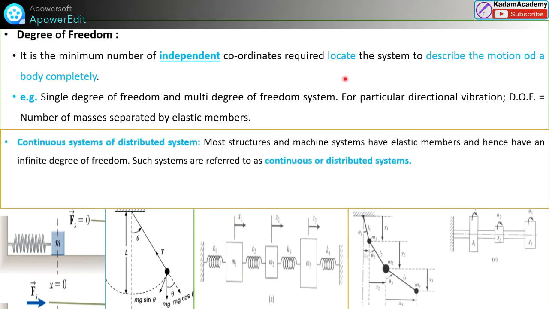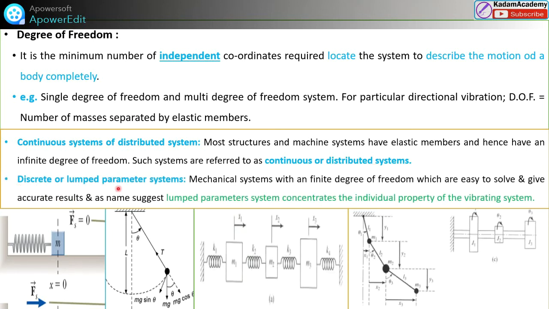Friends, after this we will see one more concept. The continuous system or distributed system. Most structures or machine systems have elastic members and hence have an infinite degree of freedom. In some cases, infinite degrees are there. Those systems are also called continuous systems or distributed systems.